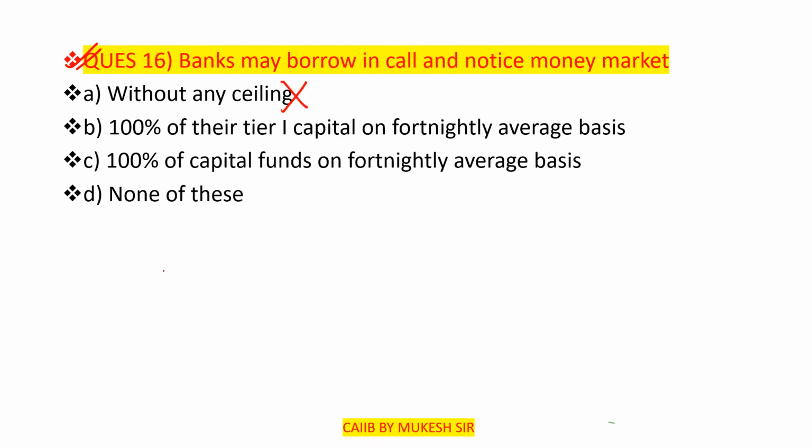Bank can also borrow here, bank can also lend here. They are asking about call money.